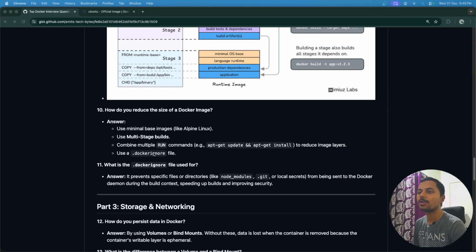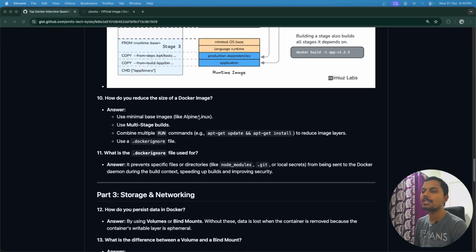Okay, apart from that, we can use the .dockerignore file. Okay, it is the same as .gitignore. So what it will do is ignore all the files which are mentioned inside it, from being copied into the docker image, or docker container. So these are the multiple different ways by which we can reduce the size of docker image. Okay, so let's move ahead.